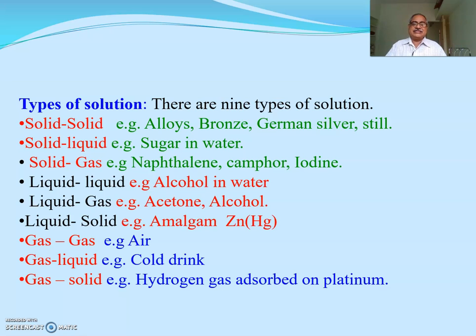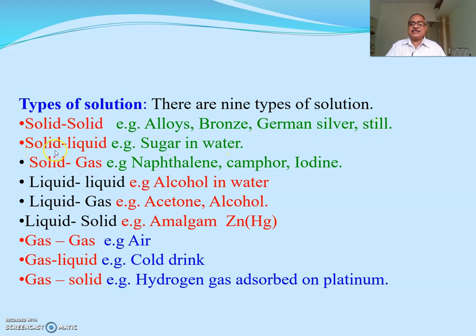Then on the basis of their combination, there are 9 types of solution. First type is solid dissolved in solid. For example, an alloy is a mixture of 2 or more metals, for example bronze, German silver, steel, etc.